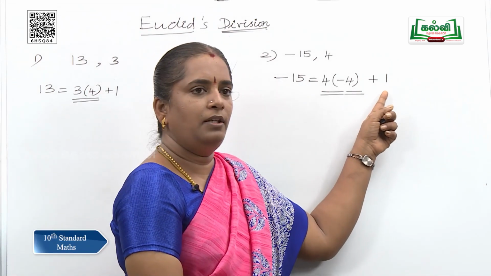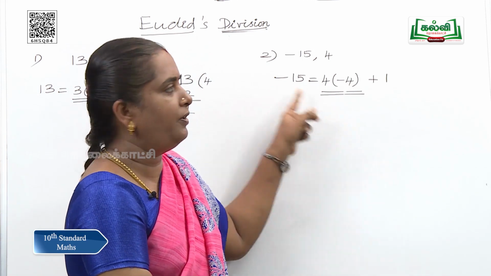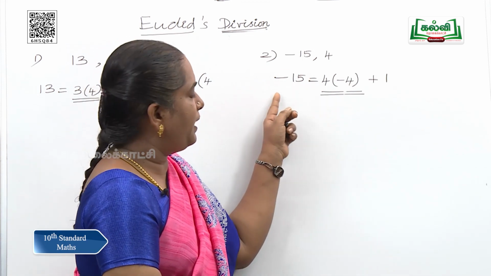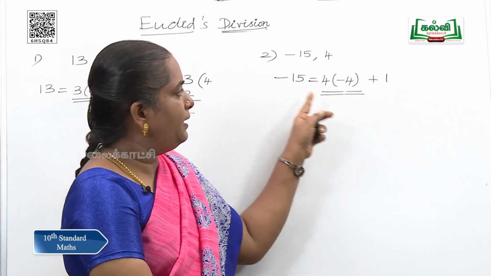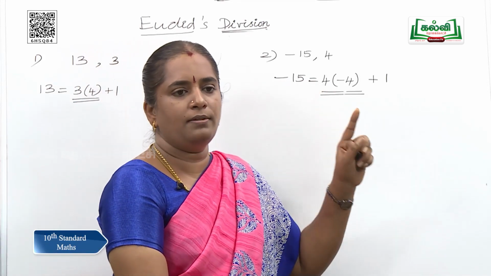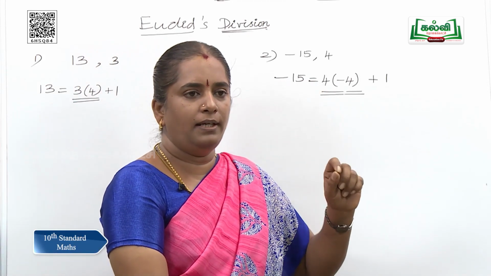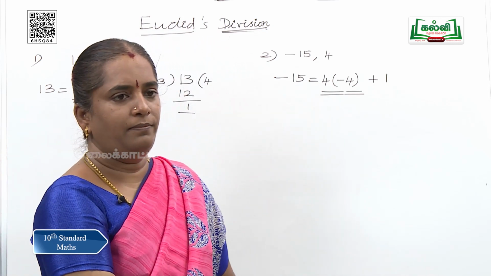R is non-negative. Okay. So, this lemma can be restated for these two numbers as minus 15 is equal to 4 into minus 4 plus 1. Here a is negative, b is positive, q is also negative, but r remains as non-negative. So, keep that in mind. Okay.